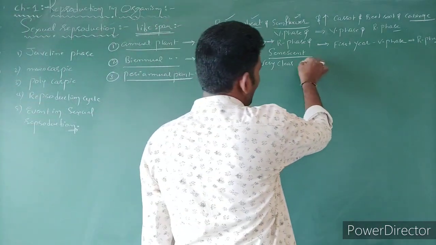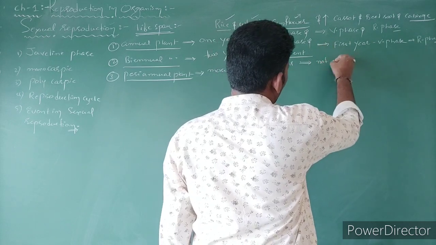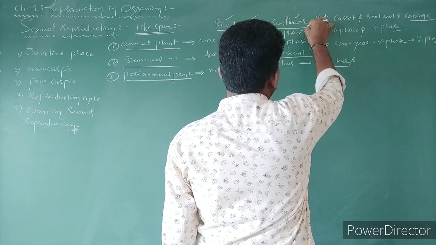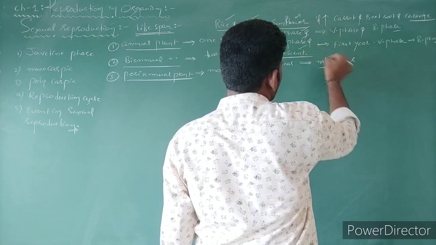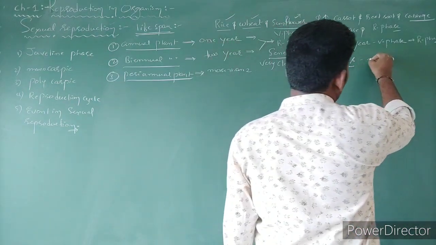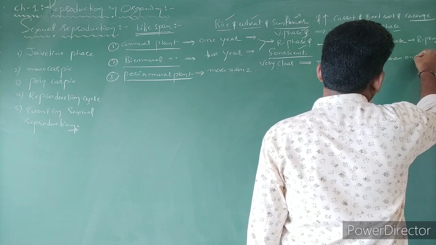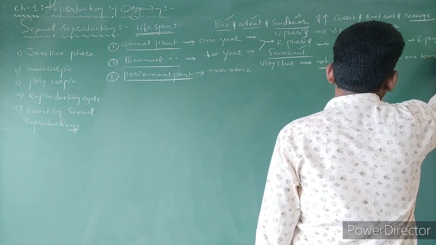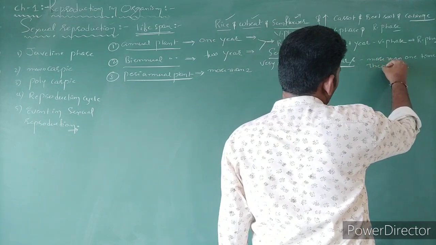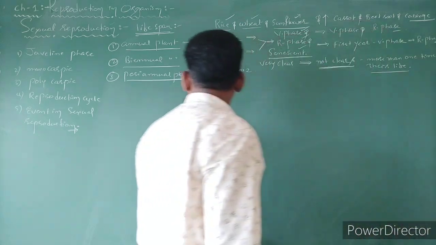Next one is perennial plants. Here they survive more than 2 years. Here these phases are not clear. Vegetative phase, reproductive phase, senescent phase are not clear. And they bear flowers more than one time or 2 times in their life. So such are called what?